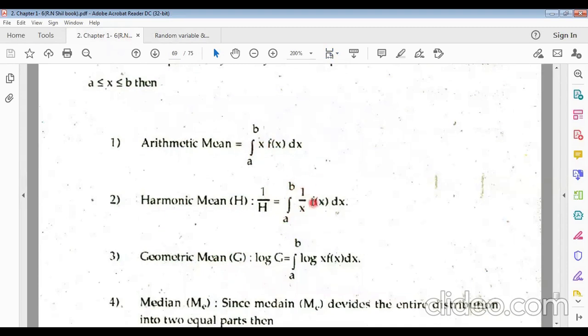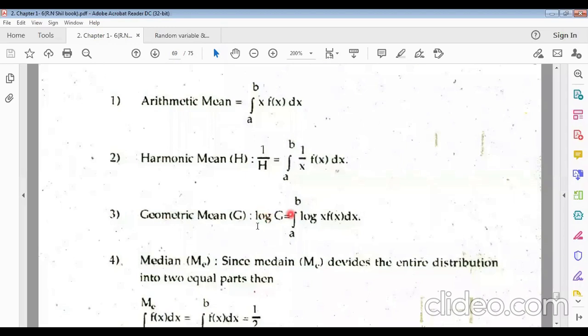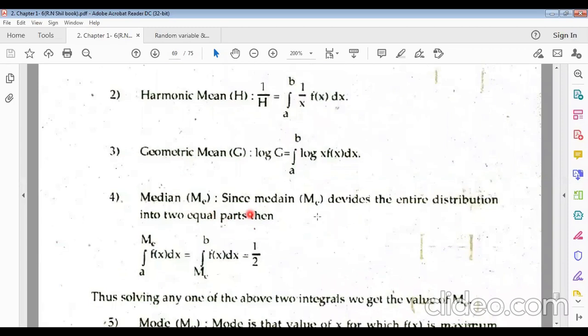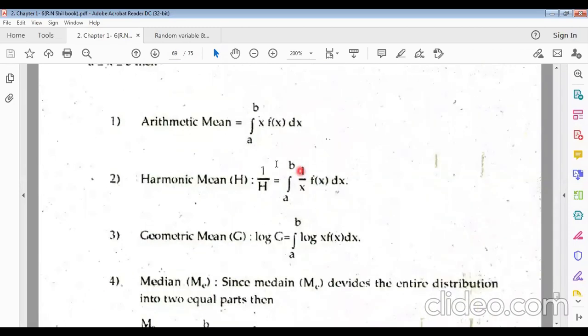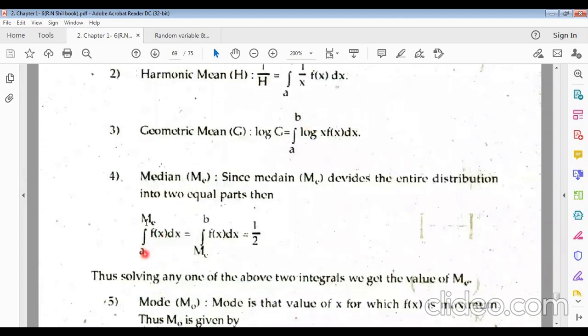All are the same. Geometric mean: log z equals, just we have to use log x. All are the same. Now the median. Actually the median divides the entire distribution into two equal parts. So this whole part can be divided into a to median plus median to b. Integral a to median f of x dx and median to b f of x dx are equal parts. This is why the probability is half for each. This half portion and this half portion make the full portion a to b.